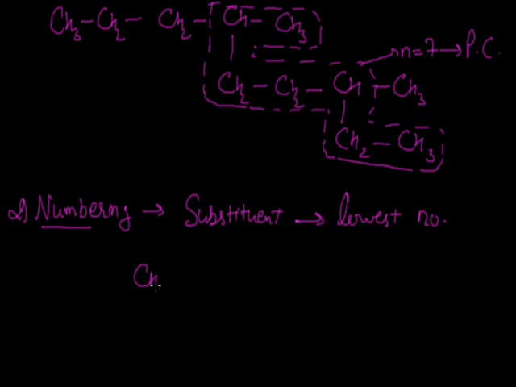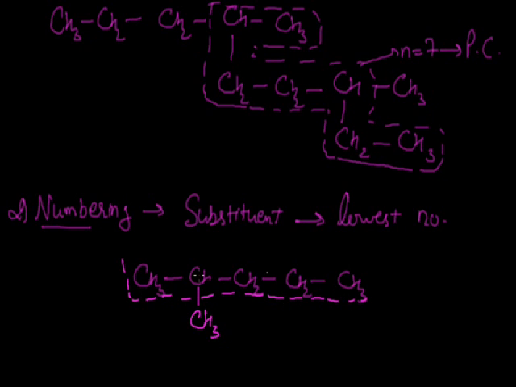For example, if we have a parent chain of 5 carbon atoms, CH3, CH2, CH2, again CH2 with a terminal CH3 group, and at the second position, suppose we attach a branch on this CH group, this will be a single bond CH3. Now we can see that the parent chain will be the straight chain since it contains the maximum number of carbon atoms. If we are to do the numbering for this compound, we have two options.